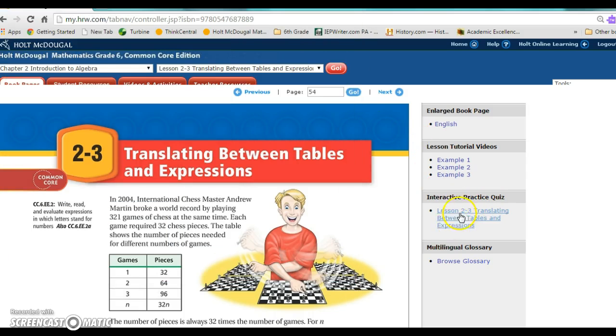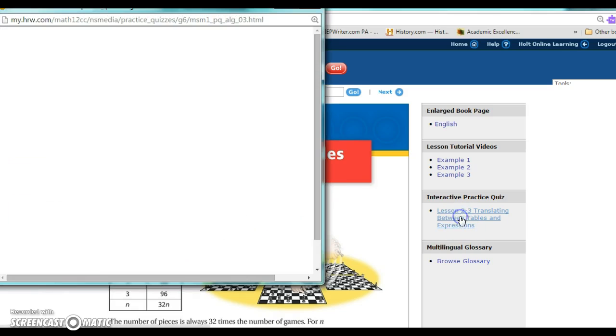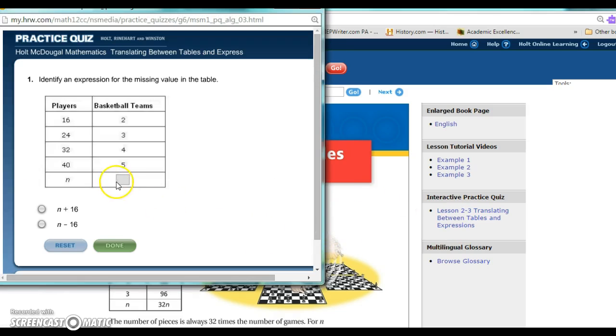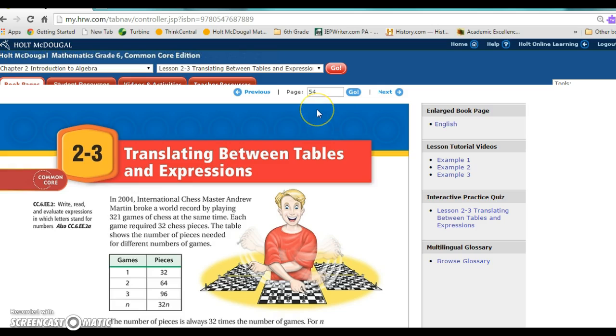There's also usually an interactive practice quiz that you can complete, and sometimes even another activity. This is a really nice self-check tool to make sure that you understand the lesson. And if you don't, you'll have to go back to it and review.